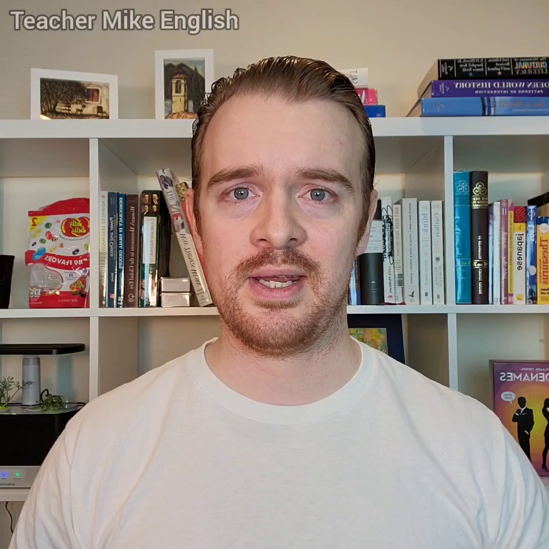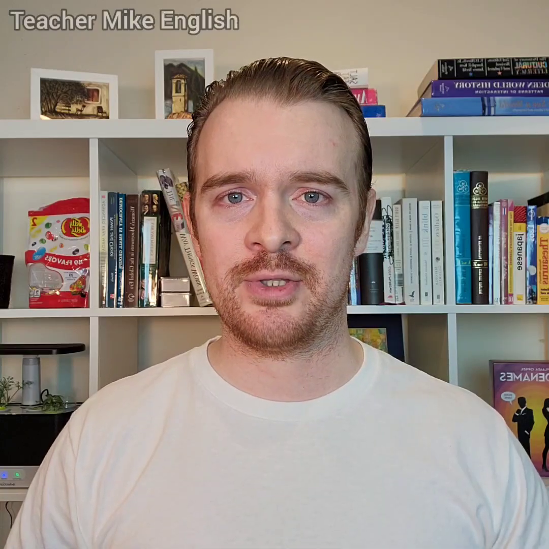Countable nouns are things that we can count very easily. 1, 2, 3. Uncountable nouns are things that we cannot count so easily. It's difficult to separate them. For example, if I say 1 air, what is that? What is 1 air? It doesn't make sense because air is uncountable.